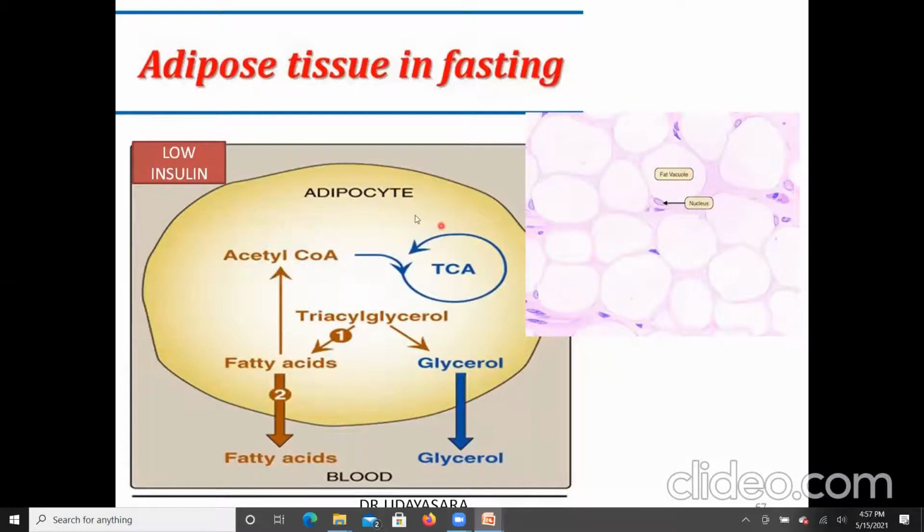As you know, glucose enters the adipocyte via the GLUT4 transporter. GLUT4 is insulin sensitive, right? So in the fasting state, there will be a low level of insulin, and hence glucose entry will be prevented. The triacylglycerol stored within the adipocyte is hydrolyzed to fatty acids and glycerol. The fatty acid is released into the circulation, where it can be utilized as a metabolic fuel by other tissues, and the glycerol released is used as a substrate for gluconeogenesis.